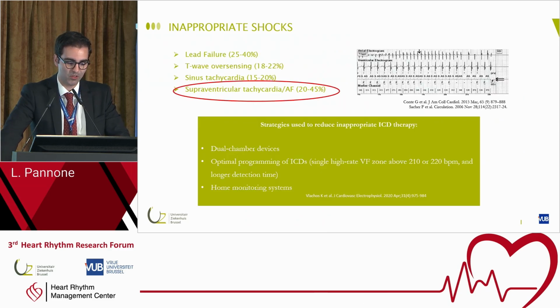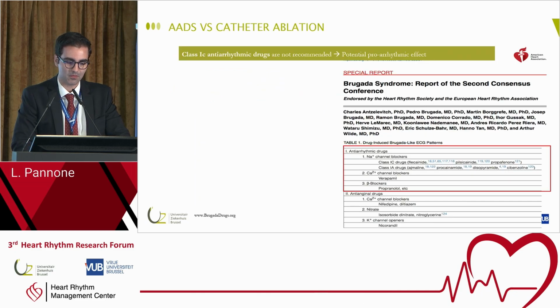And it's important to know because there are strategies to reduce inappropriate ICD therapy. After our study and the study of other colleagues, we now recommend the dual chamber device in these patients. Also optimal programming of the ICD with a single high rate VF zone above 210 or 220. And of course, monitoring systems to detect a lead failure earlier.